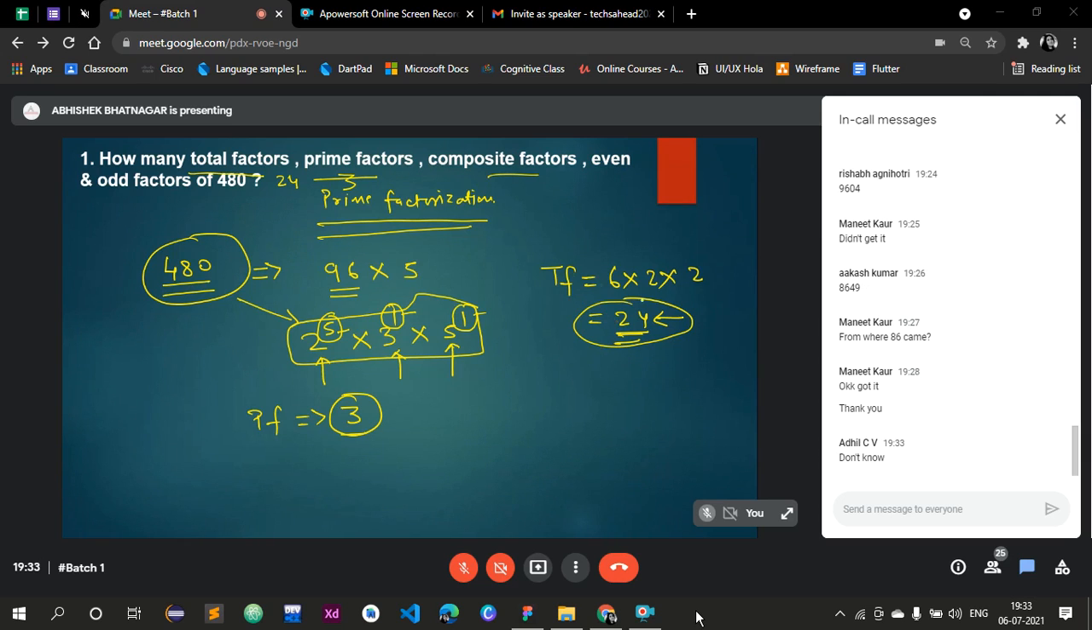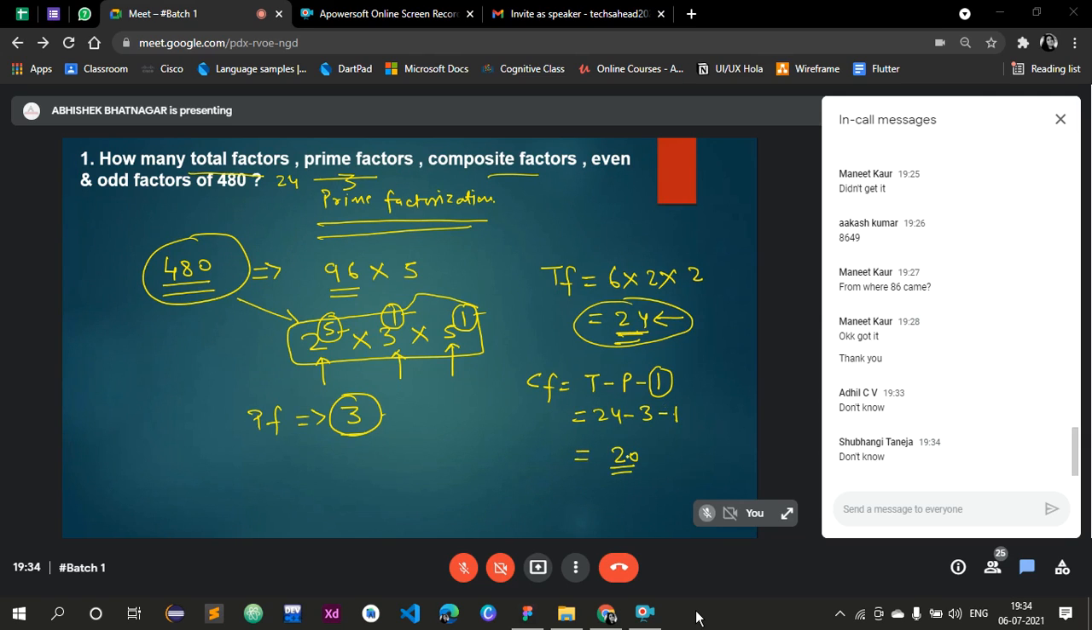Total composite factors are actually total factors minus prime factors minus 1. Why minus 1? क्योंकि 1 is the number which is neither prime nor composite. 1 ना तो prime की कैटेगरी में आता है ना composite की कैटेगरी में आता है. So out of 24, 3 are prime, minus 1 also, because 1 is neither prime nor composite. So your count is 20. So total composite factors are 20. Right? Total factor 24, prime factors 3, and composite factor 20.